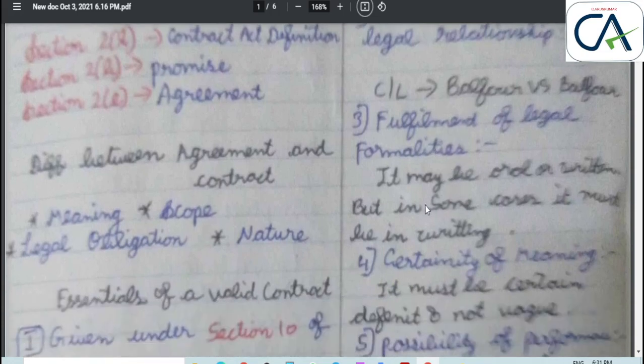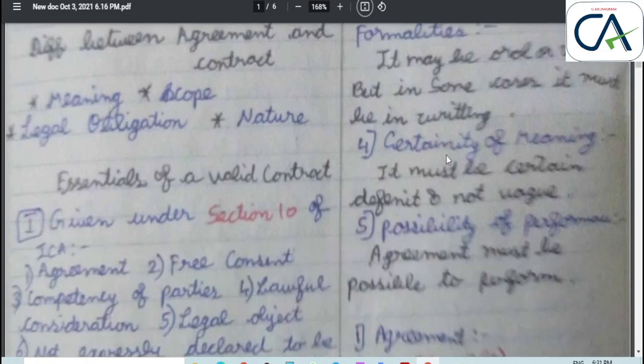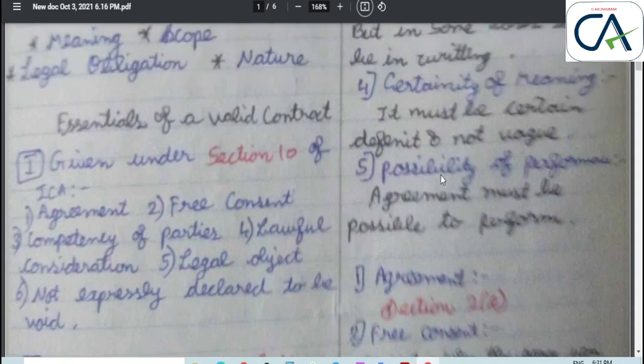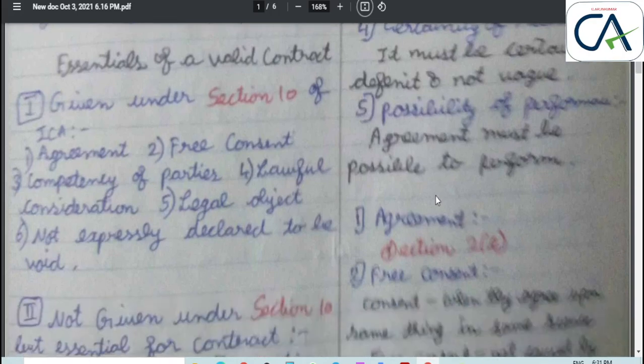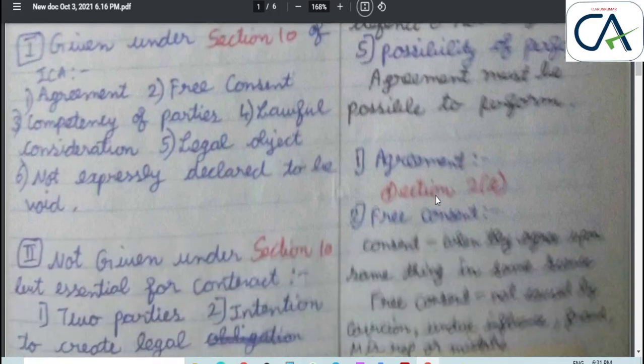Fulfillment of legal formalities. The contract may be oral or in writing, but in some cases it must be in writing, like in the case of LIC policies, which must be only in writing. Certainty of meaning. The contract must be certain and definite, not vague. Possibility of performance. The agreement must be possible to perform. An impossible act is not enforceable by law.